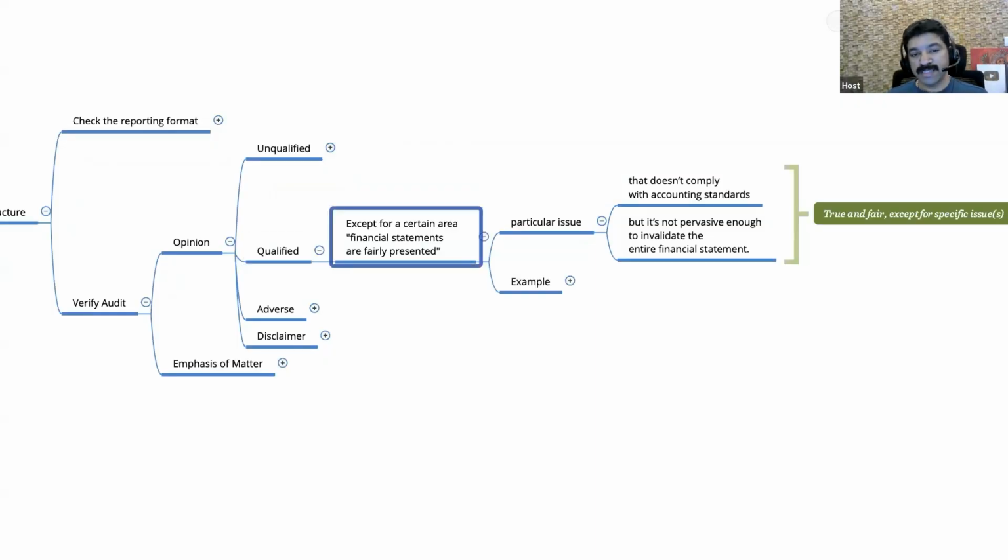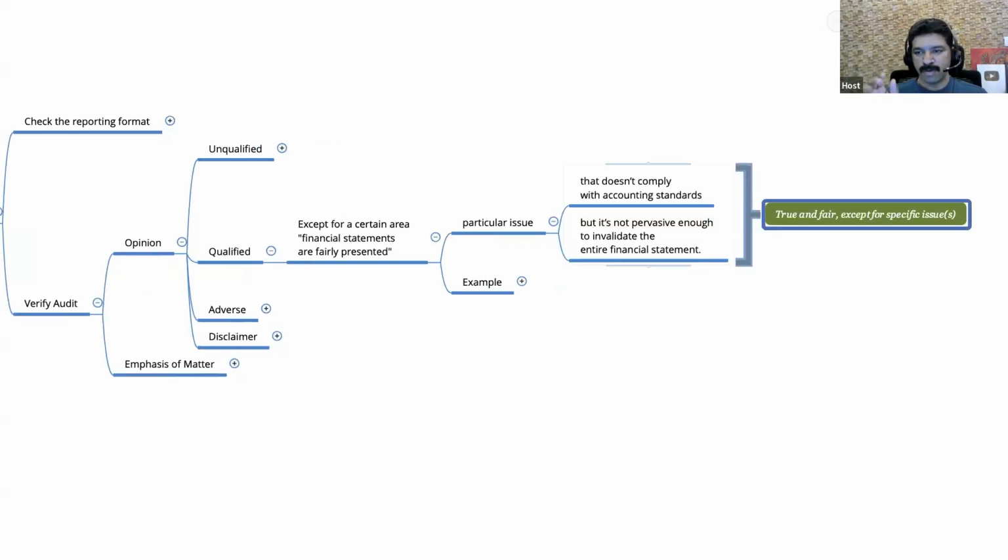Okay, so understand here, qualification means except for certain areas, financial statements are fairly presented. So in one area, there is an issue. That issue is not complying with accounting standards. It is not complying with the legal requirements. But that single issue does not make the entire financial statements wrong. Okay, that's what you see here. It's not pervasive enough to invalidate the entire financial statement. So to summarize, qualification means the financial statements are giving a true and fair view except for specific issues.